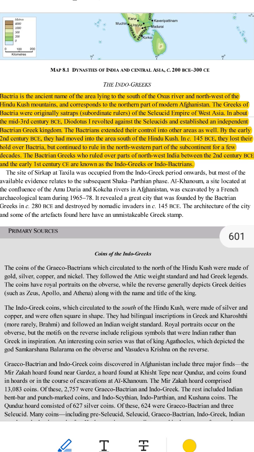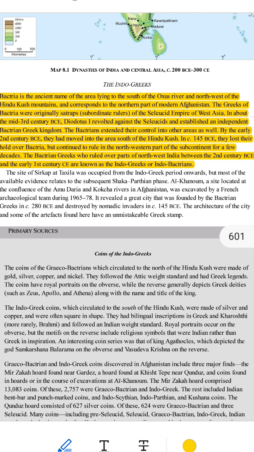Who controlled Bactria at first? A long time ago, after Alexander the Great conquered many places, his empire was divided among his generals. One of these generals started the Seleucid Empire, which controlled West Asia, including Bactria. The Seleucid rulers sent local governors called satraps to manage different areas of their empire. Bactria was one of these areas, and the Greek governors ruled it under the Seleucids.